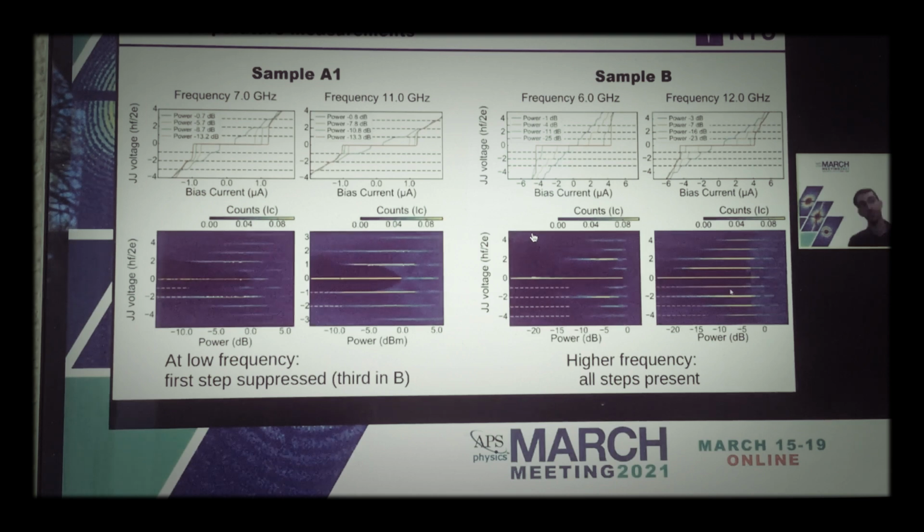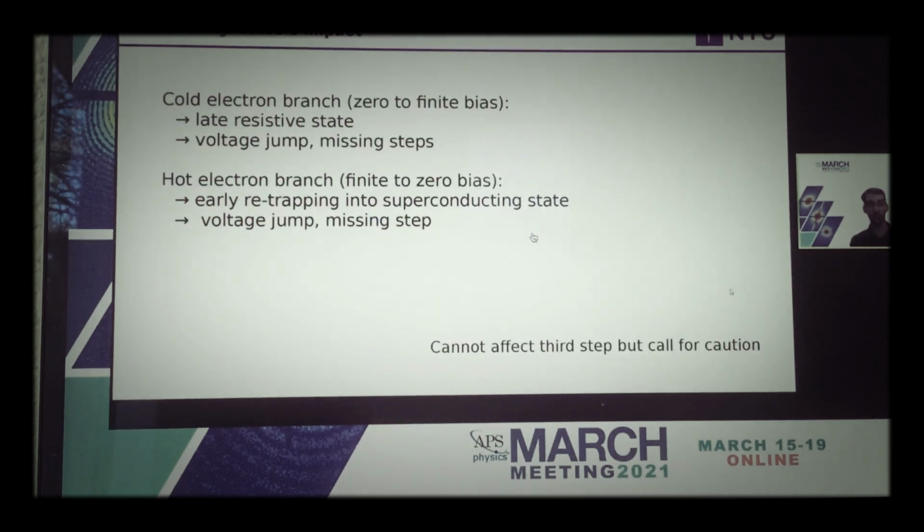However, as I said, our junctions are hysteretic, and we have to be careful about that, because hysteresis can very easily lead to a missing first Shapiro step. It cannot really affect the third step, so there's still something interesting going on with sample B, but for sample A, we have to be careful.